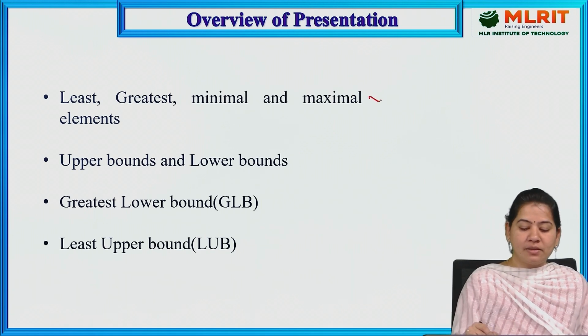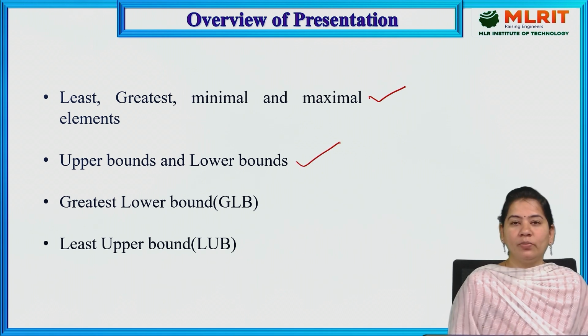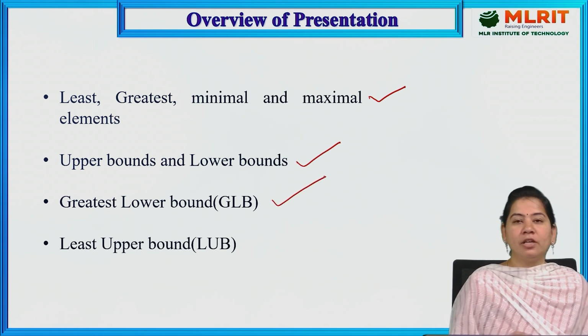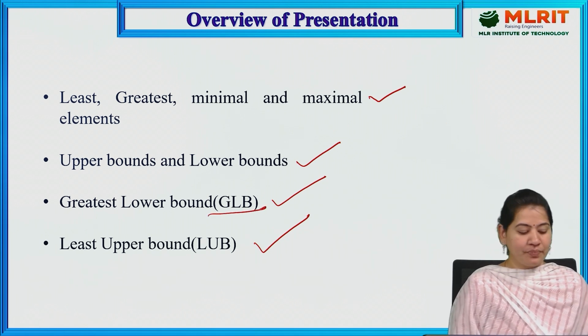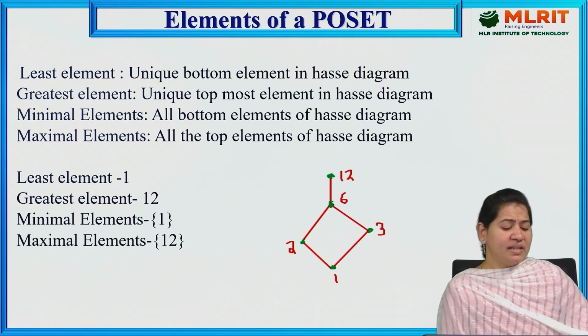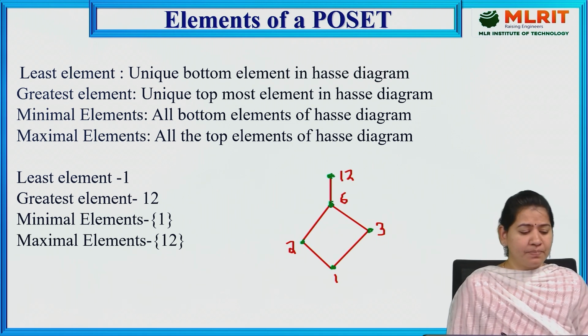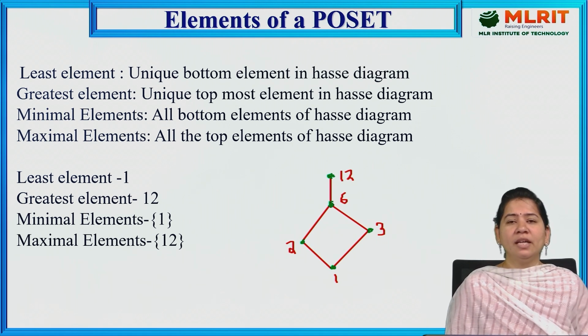Today's presentation includes least, greatest, minimal and maximal elements, upper bounds and lower bounds, greatest lower bounds, and least upper bounds. Here we also call greatest lower bound as GLB and least upper bound as LUB. So today, let us understand each and every one. The first one is elements of a poset. First, let us understand what the elements of a poset are.